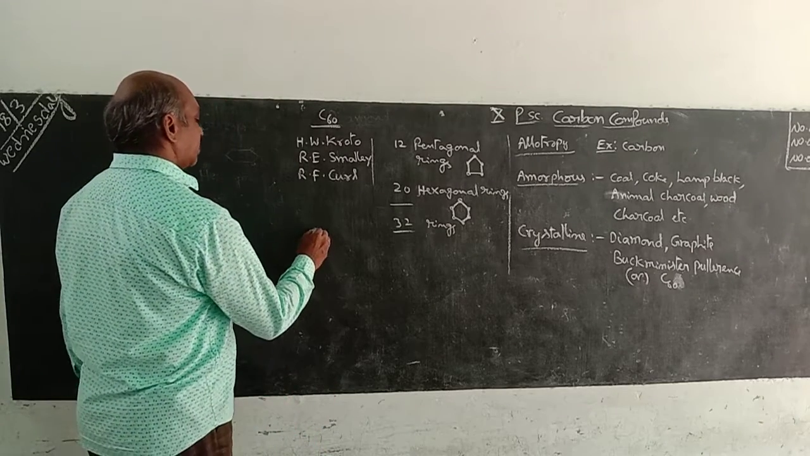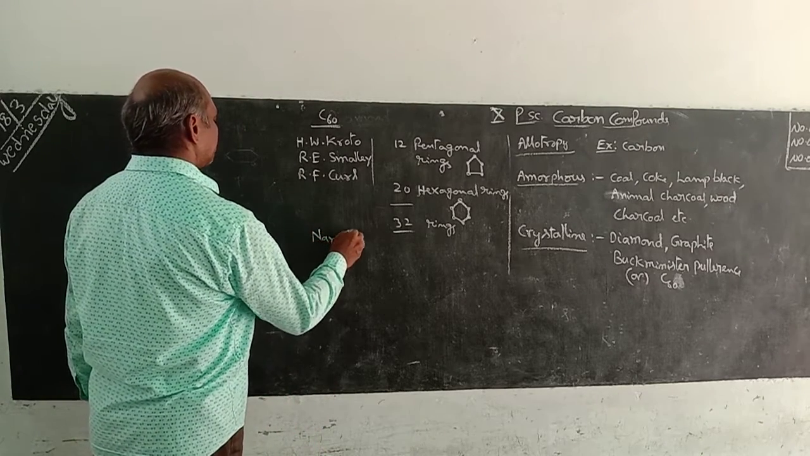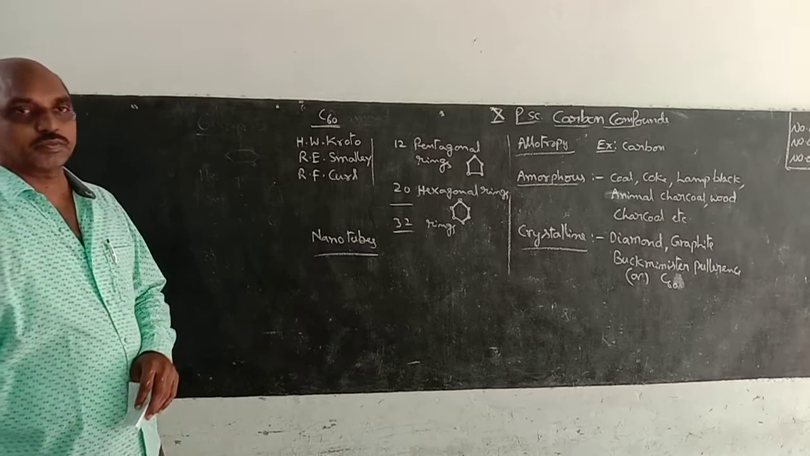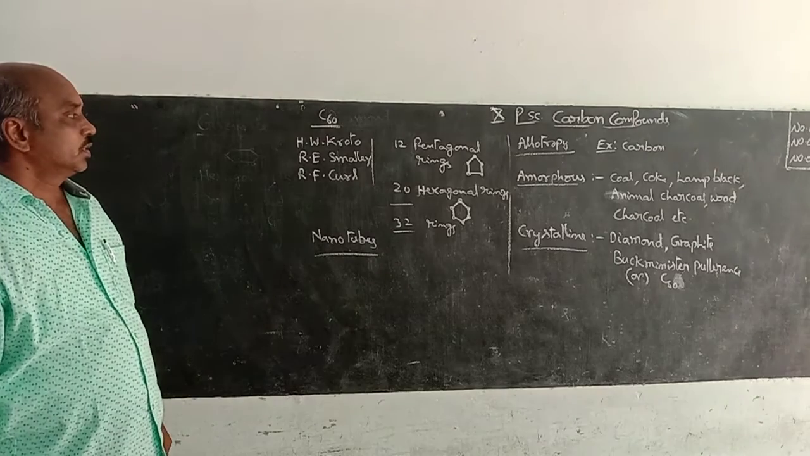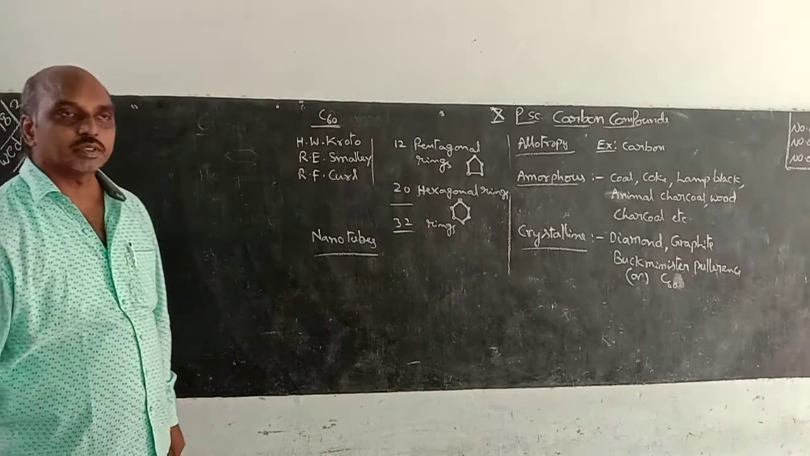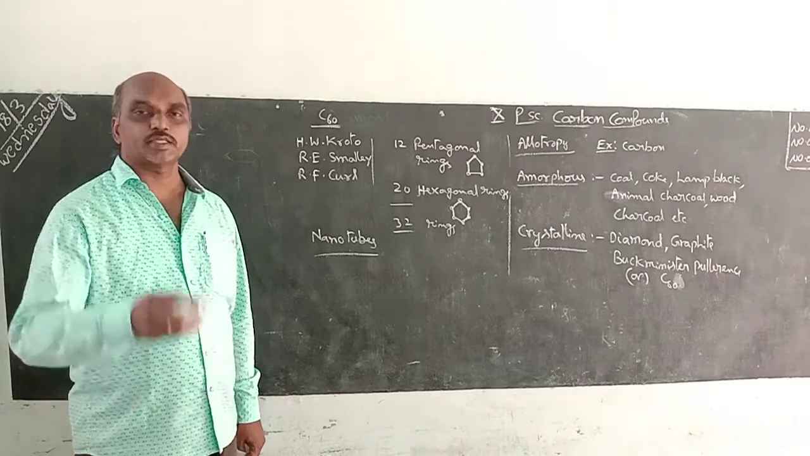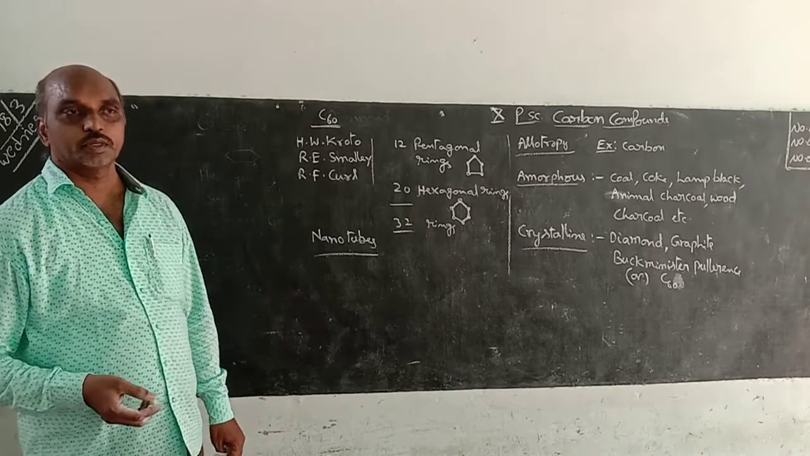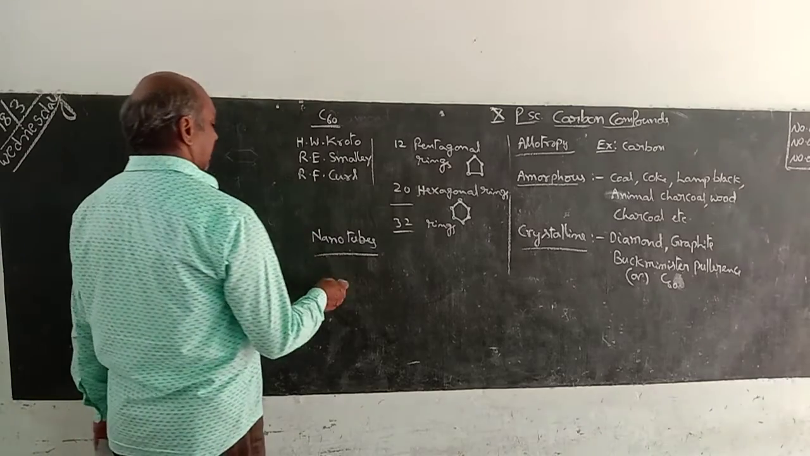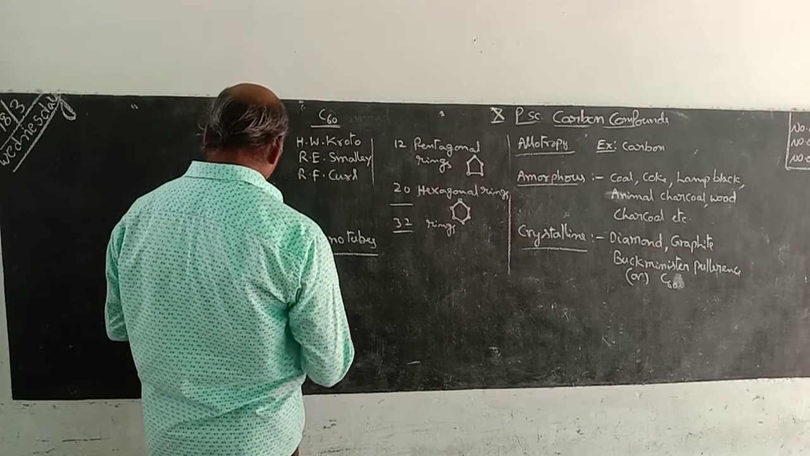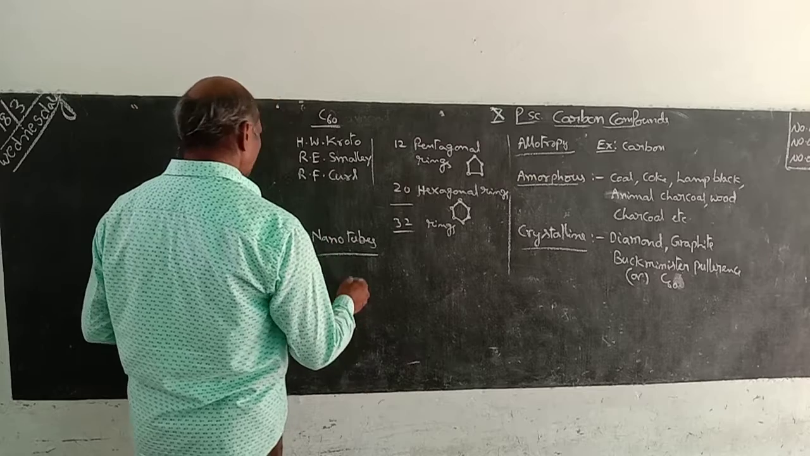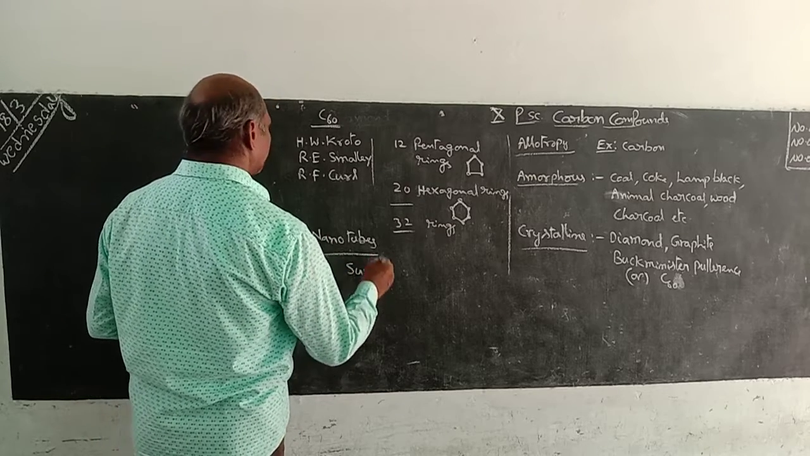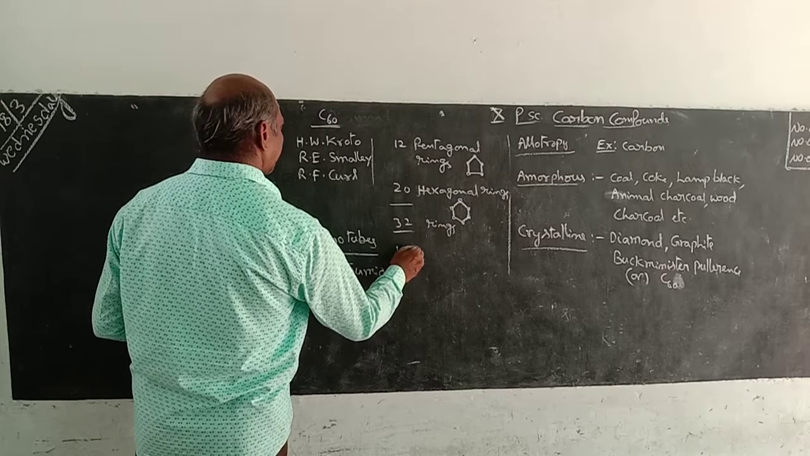And nanotubes. What are nanotubes? Nanotubes means these ring layers are rolled together in a cylindrical structure, like tubes. That is nanotubes. Who discovered these nanotubes? Sumio Iijima, in 1991.